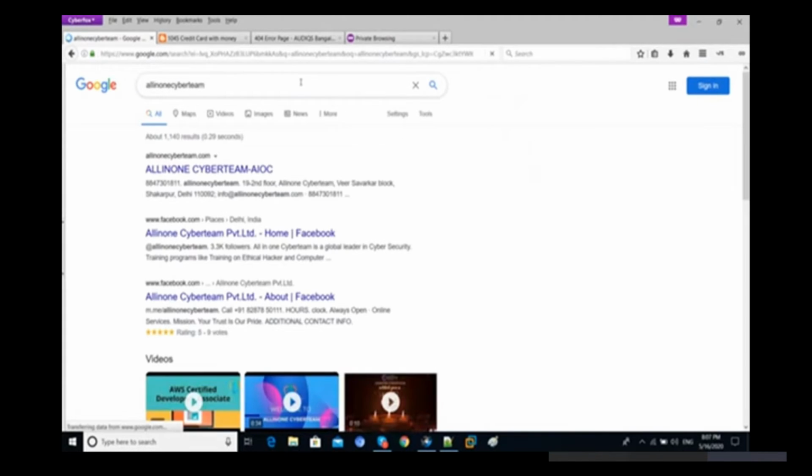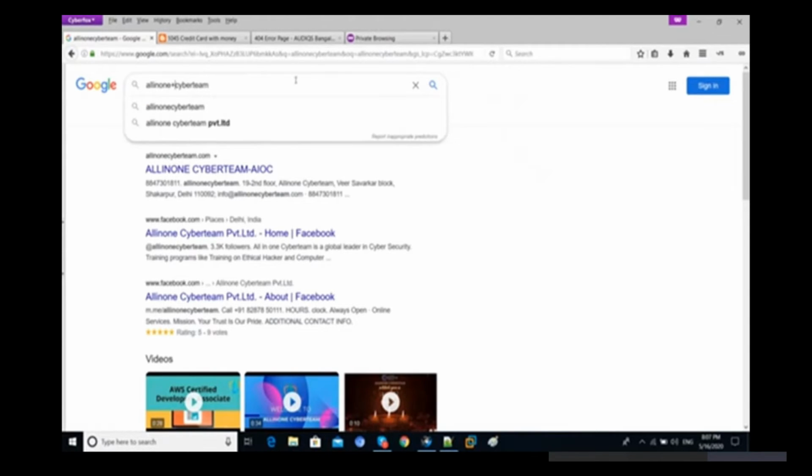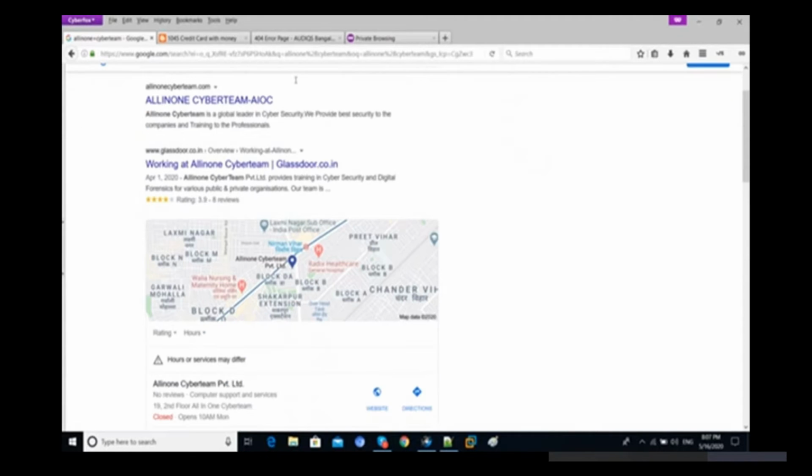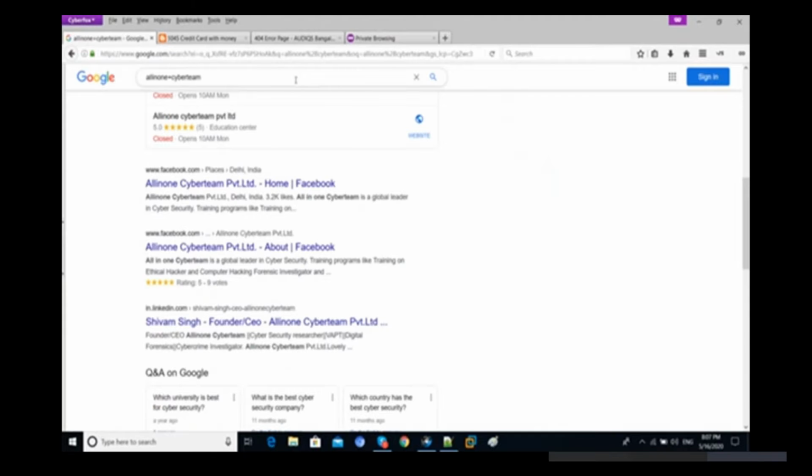Let's try to check out all in one. Now you can see we have lots of information, but let's check out all in one plus cyber team. And now you can see we have information only regarding all in one cyber team. So there are lots of things we can do with this.